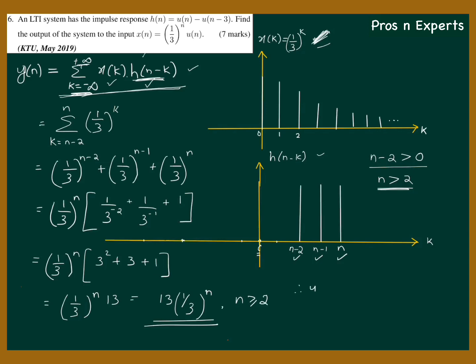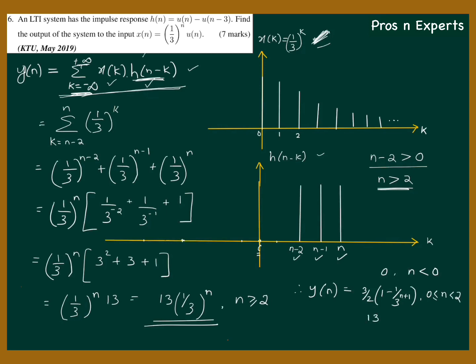Okay, so we can consolidate all the answers. So y of n will be equal to 0 for the first case where n is less than 0, then 3 by 2 into 1 minus 1 by 3 raised to n plus 1. That was the second case where 0 less than or equal to n less than 2 was obtained.